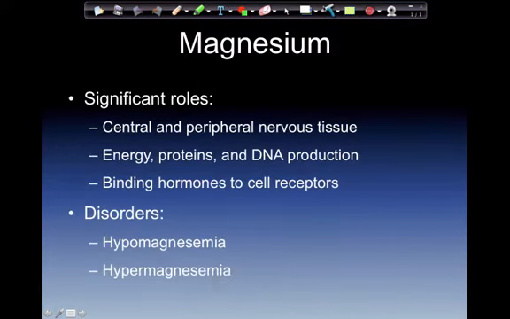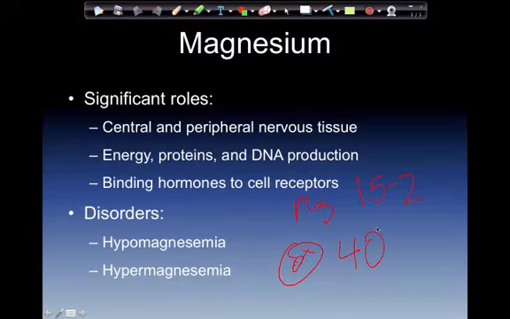Magnesium. Significant roles of magnesium are central and peripheral nervous system tissue, energy, proteins, and DNA production, binding hormones to cell receptors. Normal extracellular concentration of mag is going to be 1.5 to 2, and that's milliequivalents per liter. Normal intracellular concentration, and this guy resides mostly in the cell, is going to be 40.